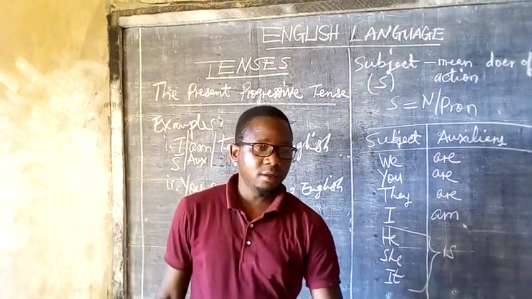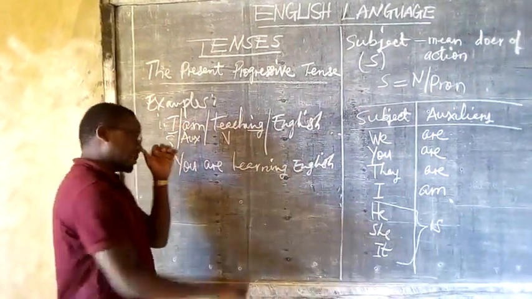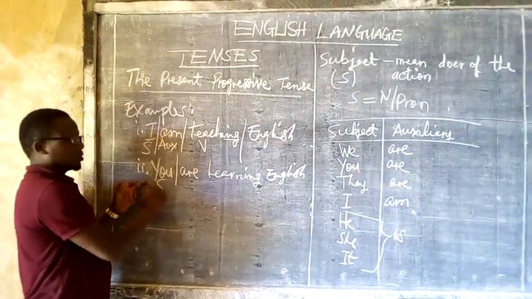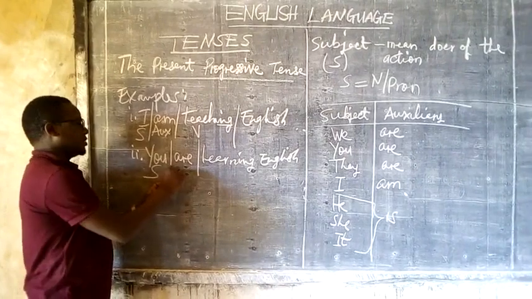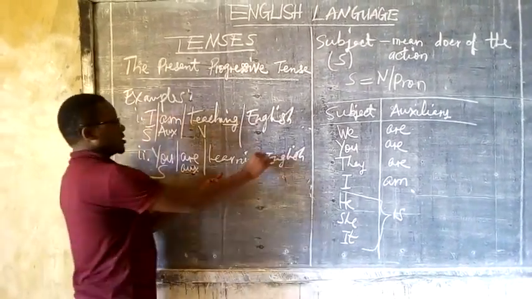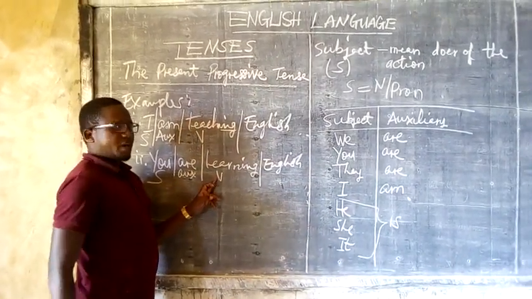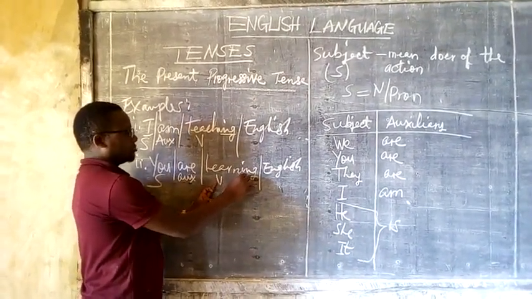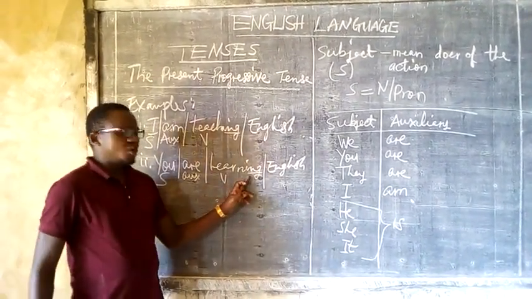You are learning English. Our subject in this clause, this sentence, is you. My auxiliary is are, and my verb here is learning. This verb must take ing formation to show that the action is ongoing.